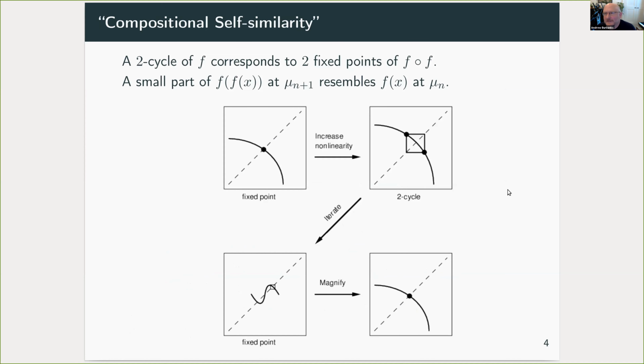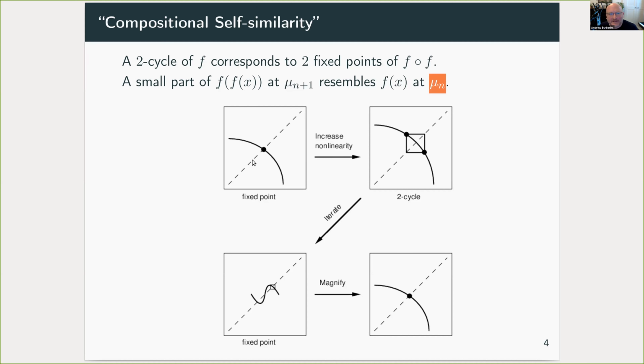The key to understanding this sort of universality is to realize that a 2 cycle of a function f corresponds to 2 fixed points of f composed with itself. And so a small part of f composed with itself at the next period doubling bifurcation along resembles the original function at the previous one.